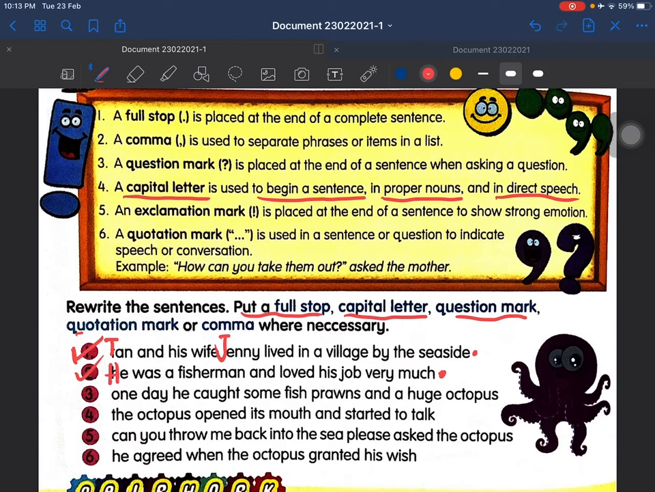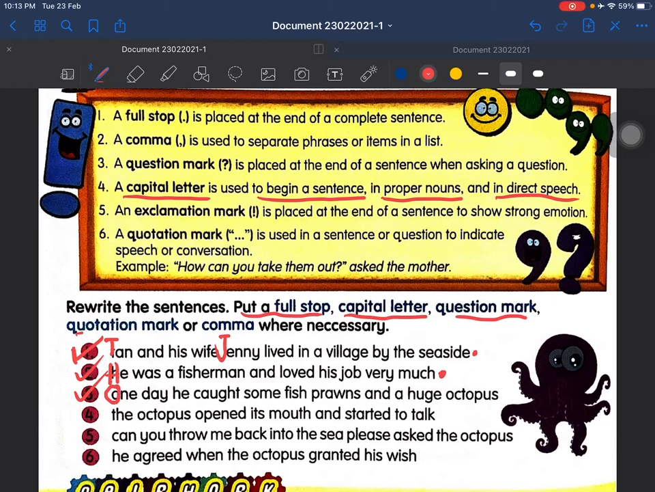And then the next one, that is number 3. One day. You look at this word here, one day, it must have a comma. You must put a comma here. So one day, you look at the first letter here, it is a small letter o. You must write it in capital letter O.